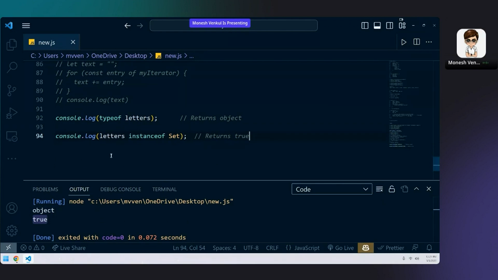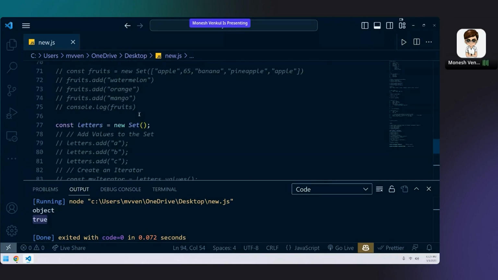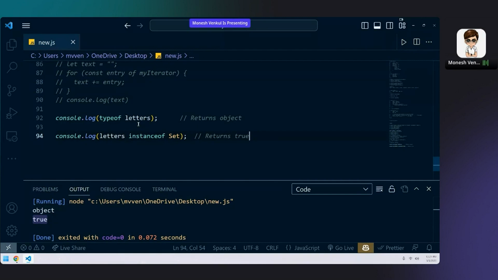No, right? It's simple actually. I told you, in JavaScript, everything is an object. Even your set or map. If I write set, map, function or anything, typeof will always give you object, until and unless it is a data type. So set is also an object in JavaScript.